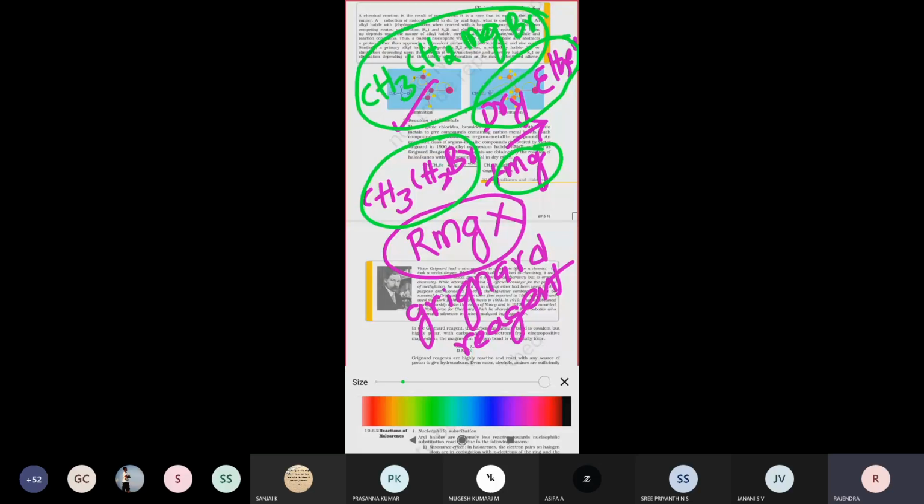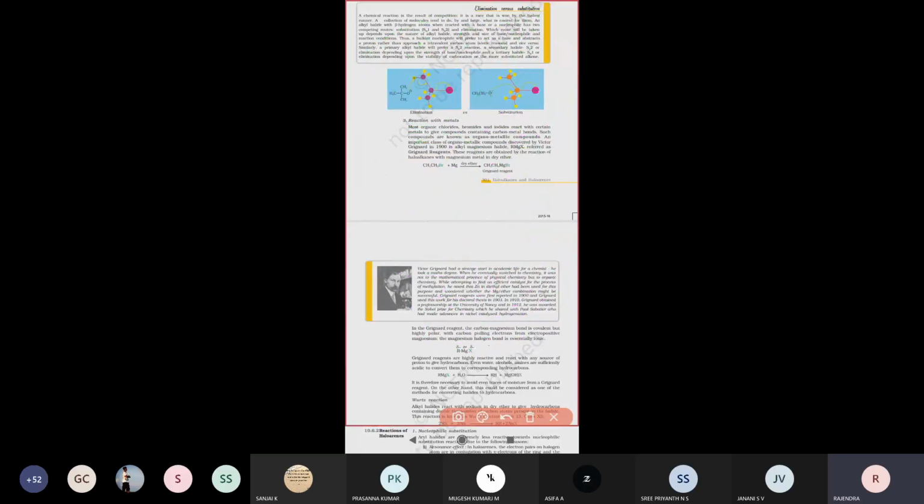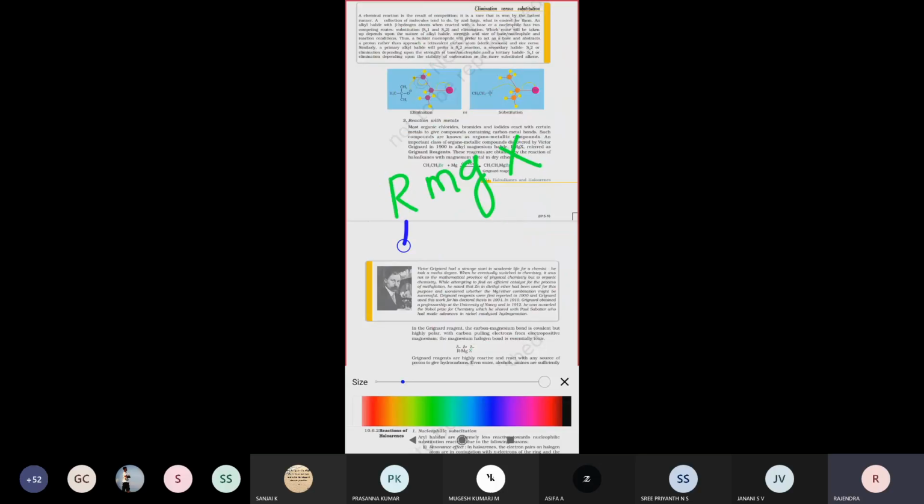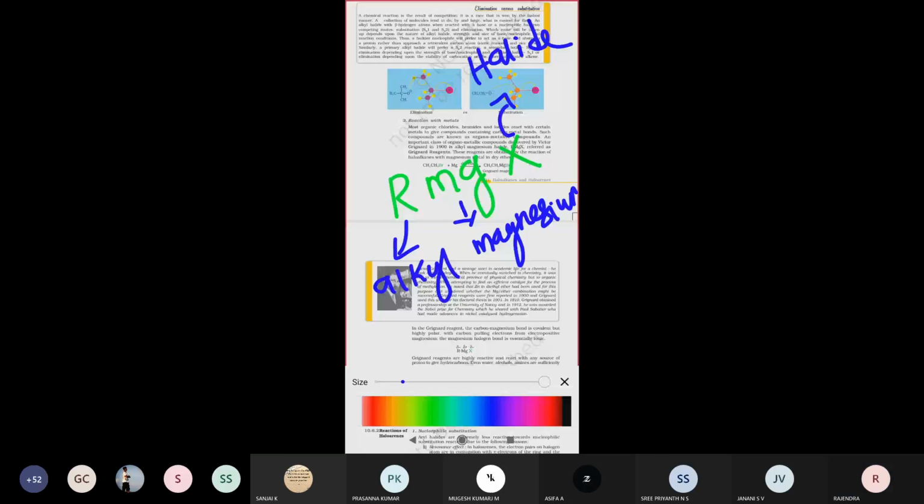So this is an alkyl magnesium halide, simply written as RMgX. R stands for alkyl, Mg stands for magnesium, and X stands for halide. Alkyl magnesium halide is called a Grignard reagent. So this is about the Grignard reagent.